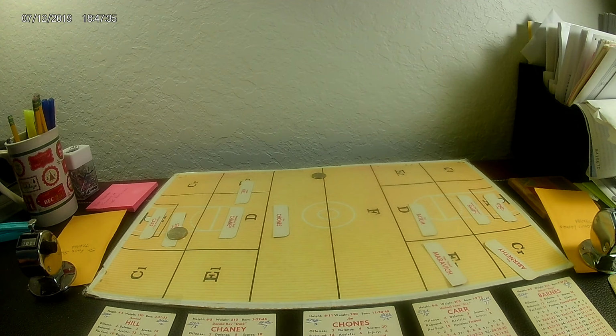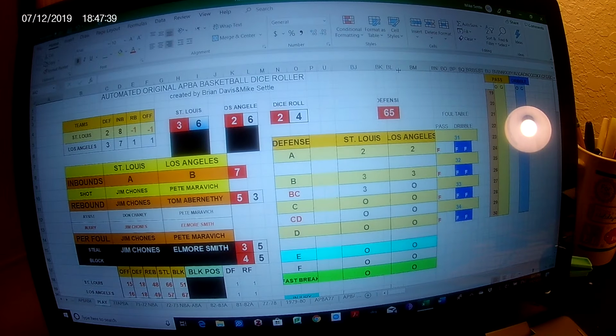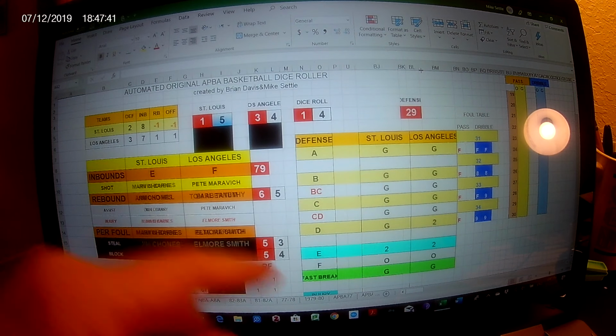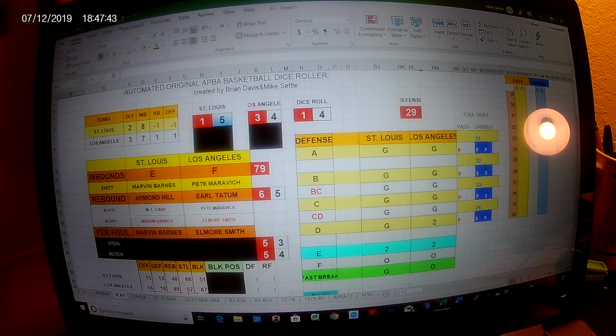Okay, Marvin Barnes, 2 free throws. It's 21-20 St. Louis. Let's do the free throws. First one, the 15 on his card. It's an 8. That's good. Marvin now has 7 points. Good quarter for him. Rolled 11. That's a great roll, Marvin. Marvin's clicking right now. Must have had his drugs before the game.